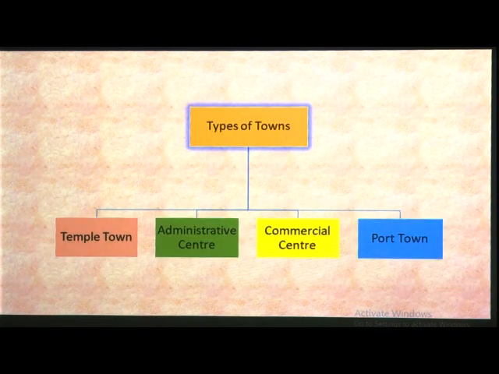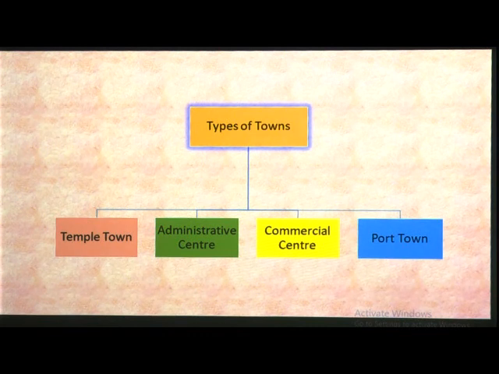Now I made a mind map so that you can understand the lesson very easily and properly. These are different types of towns. First is the temple town. What is meant by a temple town? A temple town is where many famous temples are situated. An administrative center means the town from which the administration process is done.